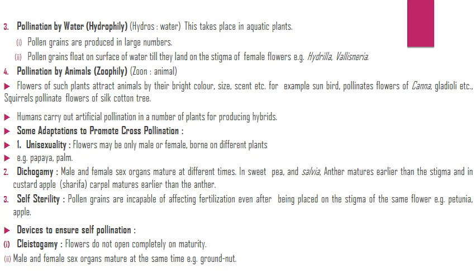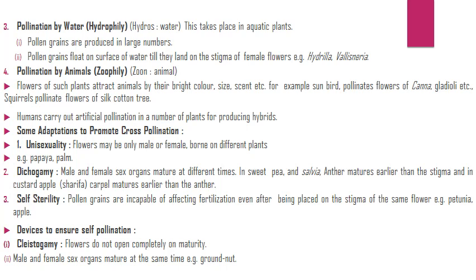Some adaptations to promote cross-pollination. Unisexuality: flowers may be only male or female, borne on different plants like papaya and palm. Dichogamy: male and female sex organs mature at different times, as in sweet pea and salvia. Anther matures earlier than the stigma, and in custard apple, carpel matures earlier than the anther.